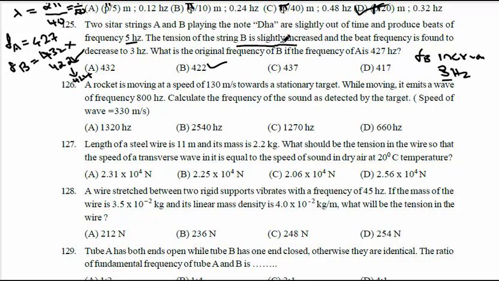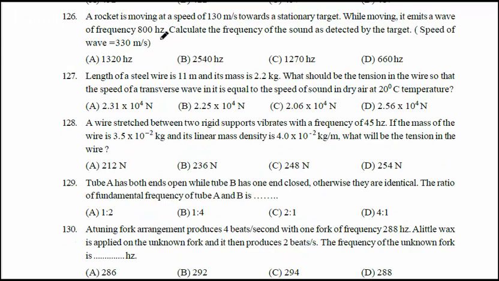When the tension in B is increased, the frequency of B also increases. That is the concept. So if you take 432, when tension increases, the frequency also increases, so above 432 it is 433 or 434 or 435, any value. If you play a value above 432 with 427, you will never get 3 Hz. So it is better to take the lower frequency, that is 422. If 422 is increased to 424, then 424 and 427 produce a 3 Hz beat. So the possible answer is 422. Okay, let's continue with the next question.